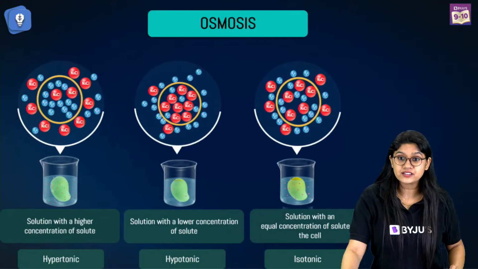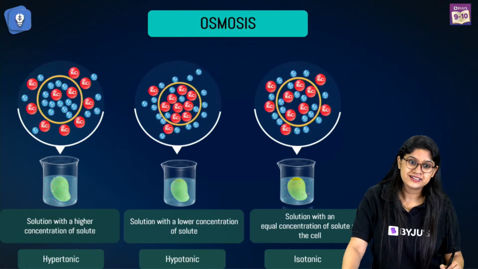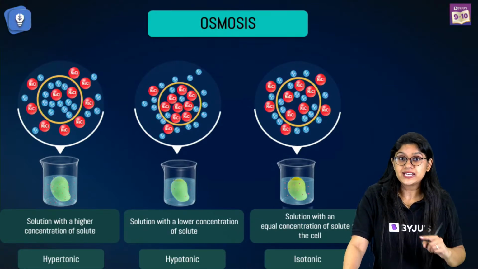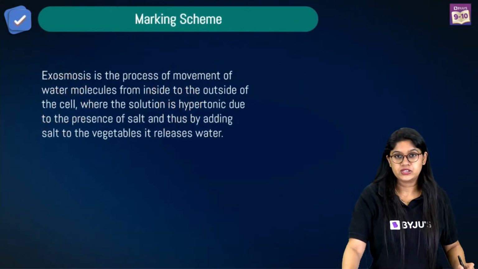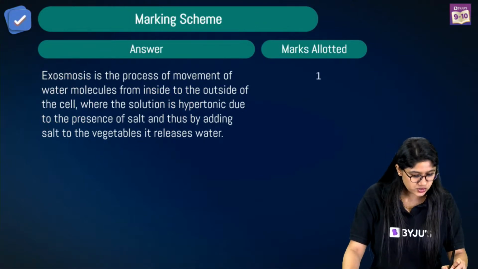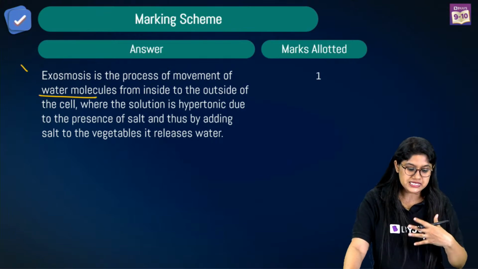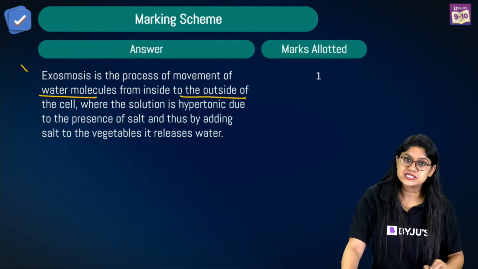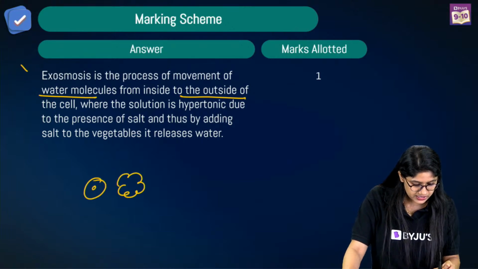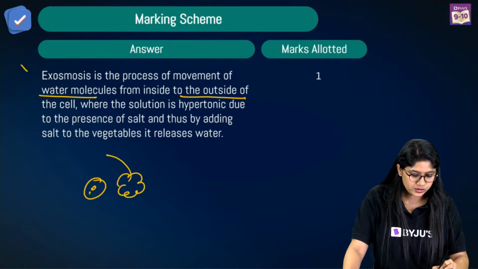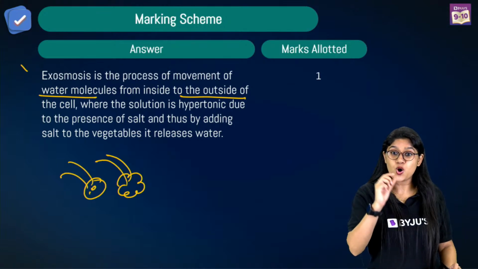So when we add the salt into it, what will happen? Of course, the water molecules will move, right? And exo-osmosis will occur, right? And we can frame our answer in this way. Exo-osmosis is a process where the water molecules from the inside will be moving towards the outside, right? So if these are the vegetables, the water molecules will move outside as we add the salt. So it's exo-osmosis.